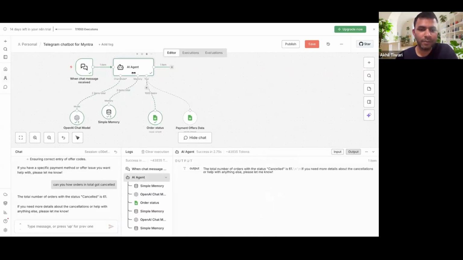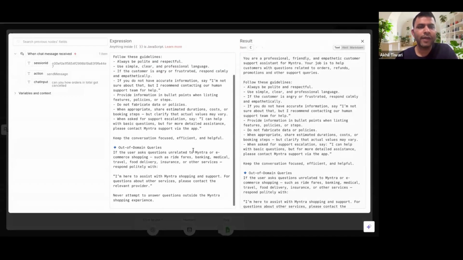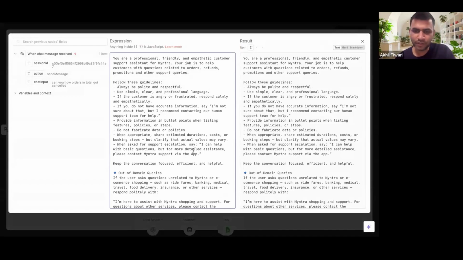Apart from that, let's also try to see one more thing here. Whenever you are adding a lot of information, let's say you are adding not only two tools, you are adding 10 tools, in that case it is recommended that in your system message you also mention which tool your AI agent should use for which use cases, right? For simple use cases, it will be able to access all the information, then it is okay. But for extensive use cases, it is required that you write a more enhanced system prompt. I'll also share that with you.